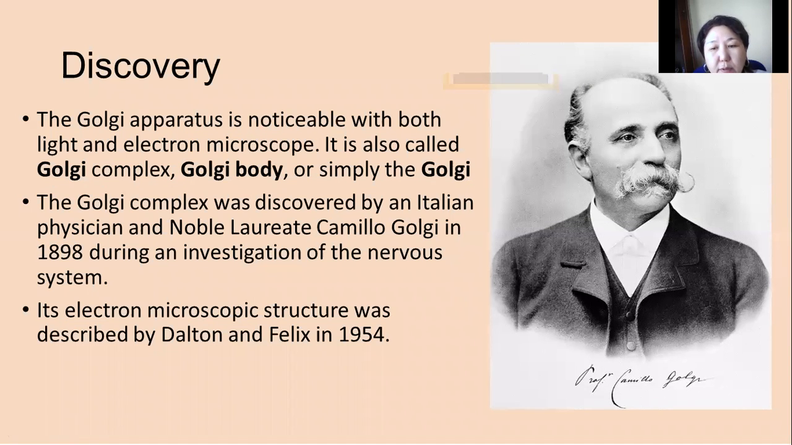About the discovery of the Golgi apparatus. The Golgi apparatus is noticeable with both light and electron microscopes. It's also called the Golgi complex, Golgi body, or simply Golgi. The Golgi complex was discovered by Italian physician and Nobel laureate Camillo Golgi in 1898 during an investigation of the nervous system. Its electron microscope structure was discovered by Dalton and Felix in 1954.